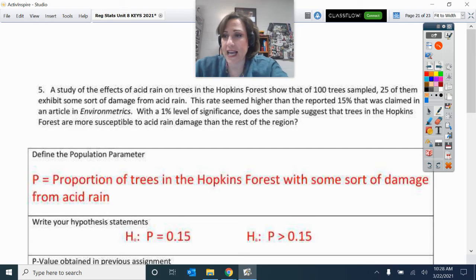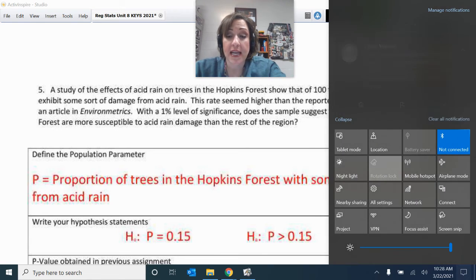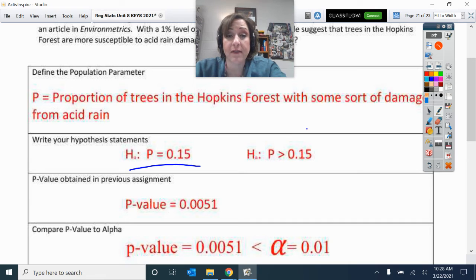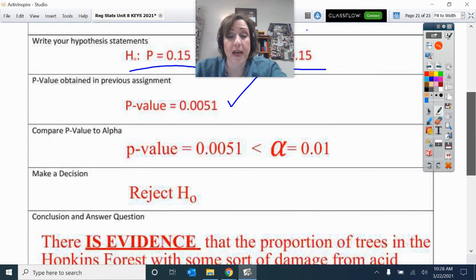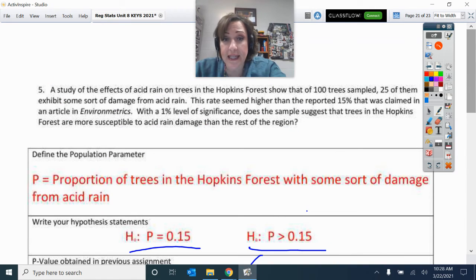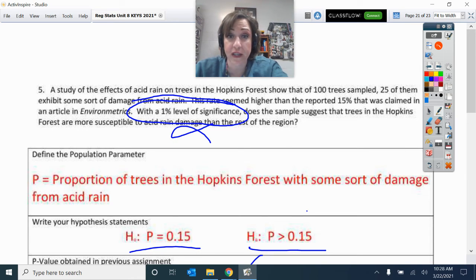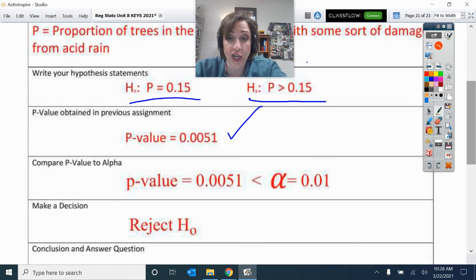All right, and here's this last one about the proportion of trees in the Hopkins forest with some sort of acid rain damage. Is it staying at 0.15 as in the rest of the region, or is it greater? I got a low p-value. Let's see, did it tell me an alpha? With the 1% level of significance. That's your alpha. So do you see here? That's why I did that.